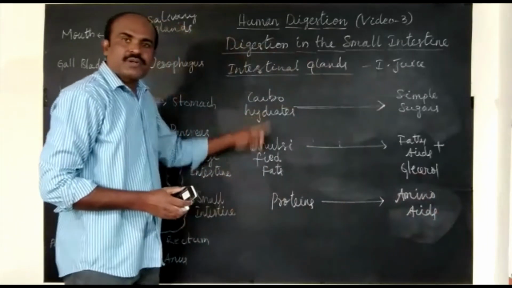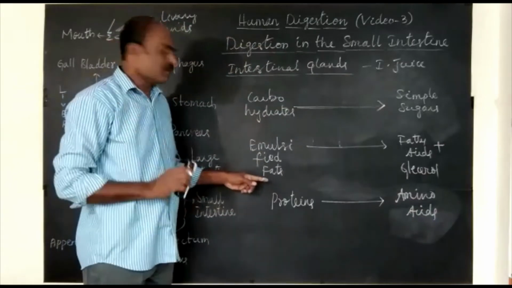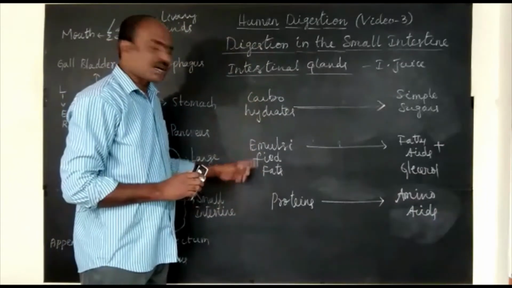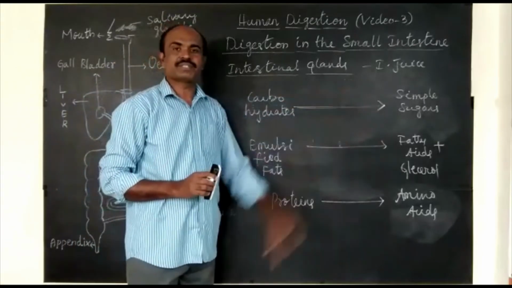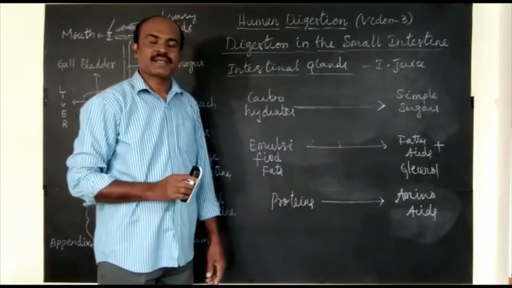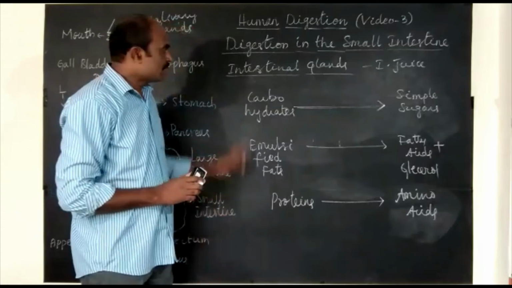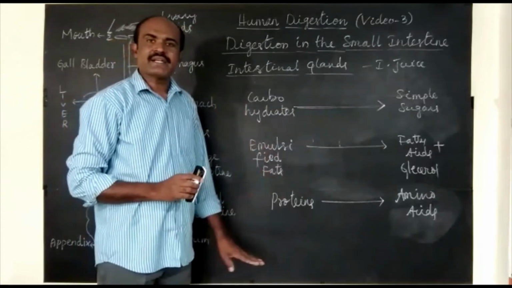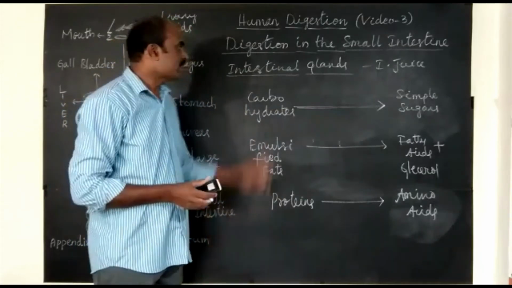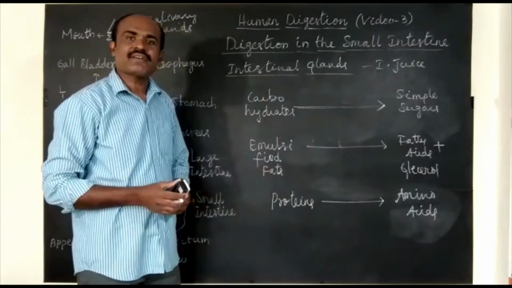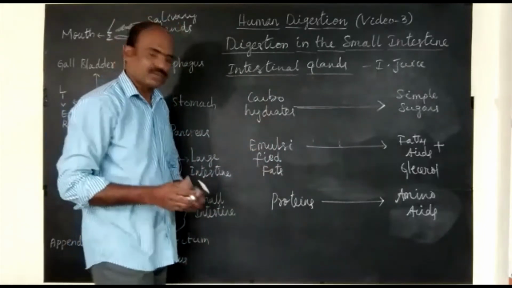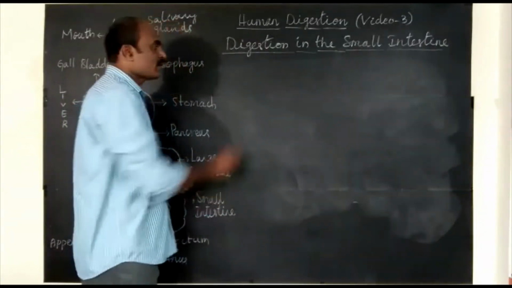So this is what we have discussed in the first video. What is digestion? Conversion of complex food substances into simple food substances. See, digestion is completed in the small intestine. That is why the small intestine is called the site of complete digestion of food. Understand? Villi.